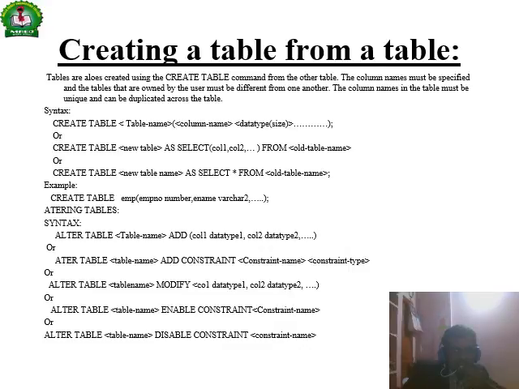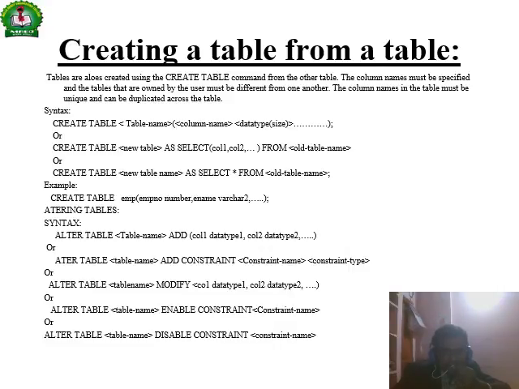The syntax for creating a table is: create table, table name, column name and data type. Another form is create table, new table name, as select column 1, column 2 from the old table. The table name must be unique. These are the ways to create a table. For example, create a table employee with empno, ename varchar2, and so on.